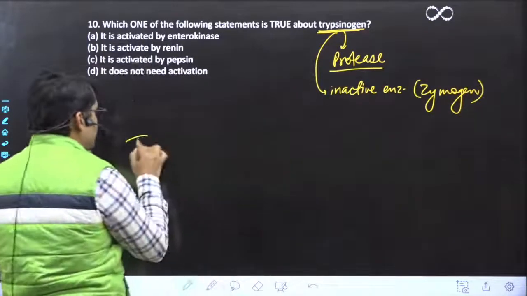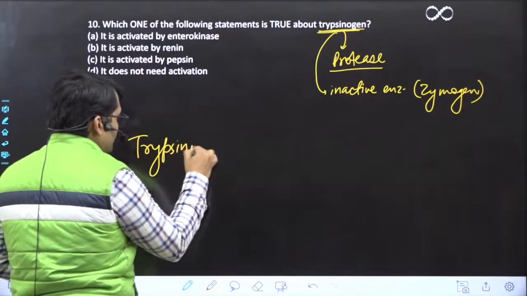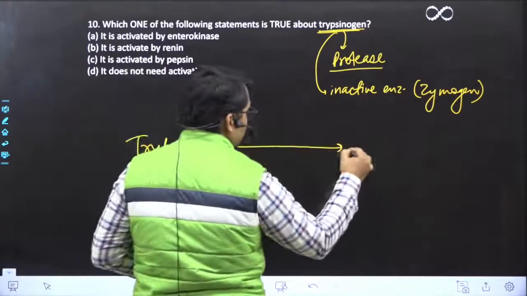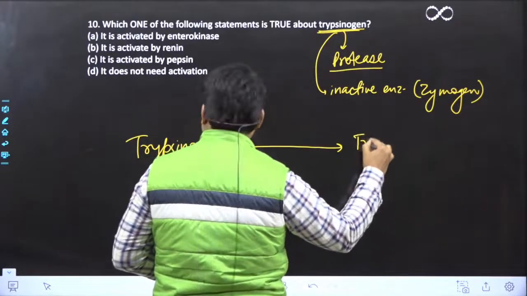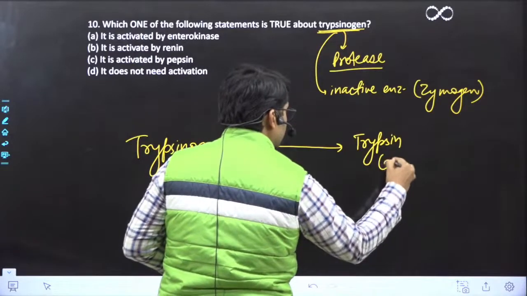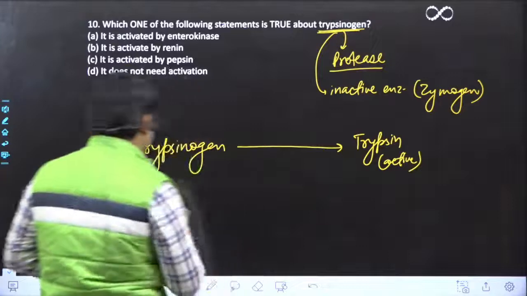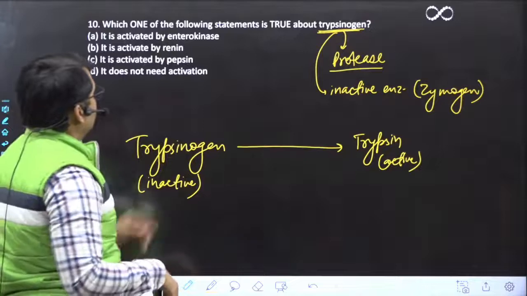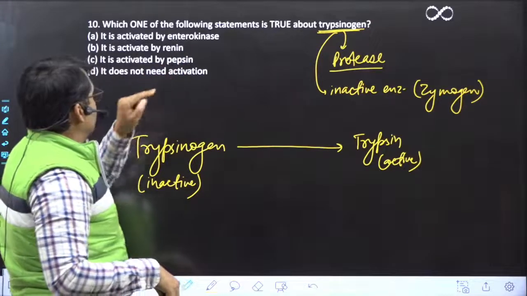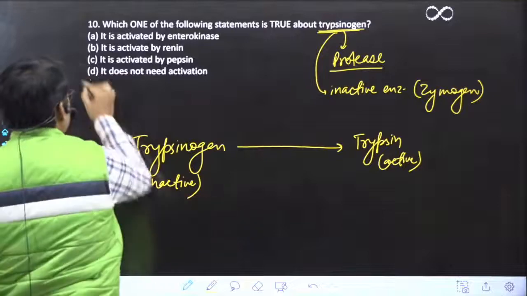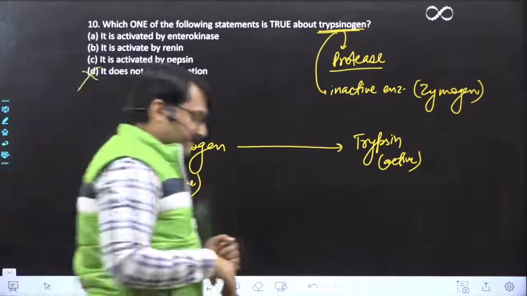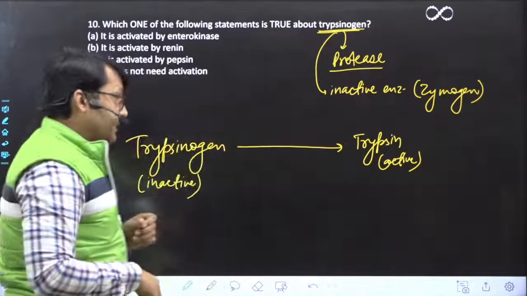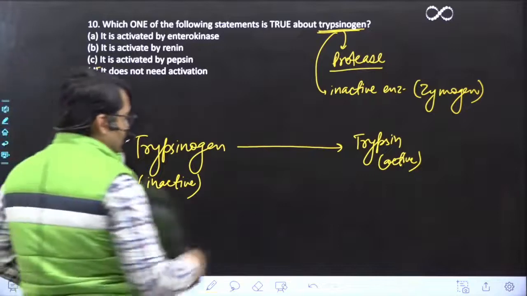ओके, नाउ दिस trypsinogen, which is produced by pancreas, is converted into its active form called trypsin. Okay, this is active. This was inactive. By which one of the following? Enterokinase, renin, pepsin, or it does not need activation? ये option तो बिल्कुल ही rule out हो गया, right? It requires activation. Okay, so I can see Akhil, Agrim, both of you are saying A, that is enterokinase, and you all are absolutely correct.